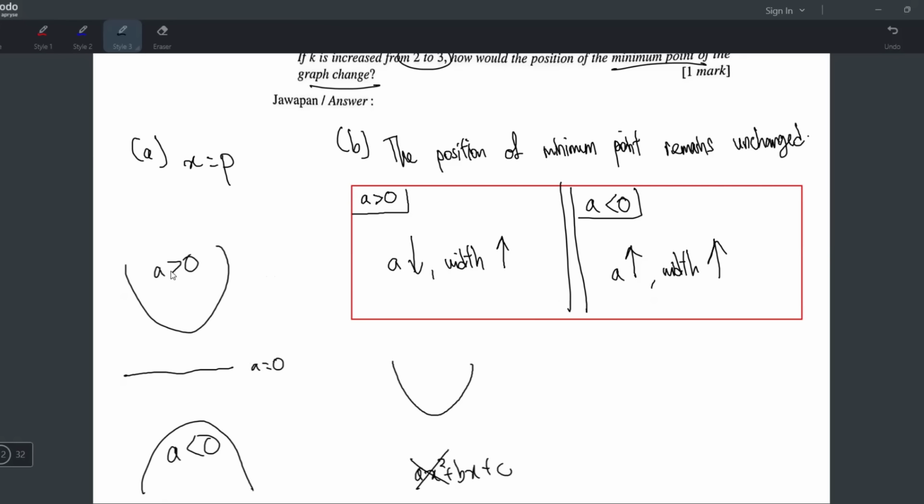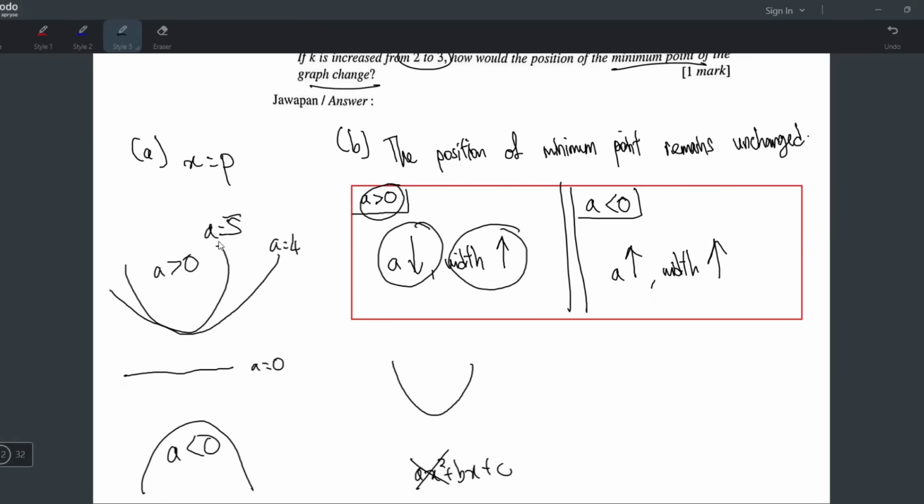So for example, let's say the A is 5 for this curve. What happens if the A becomes 4? Will it be wider or more narrow? Of course wider. You know why? Because 4 is nearer to 0. That is why I said for A positive, the A smaller, the width increases. You see, 5 becomes 4, A decreases, the width increases.